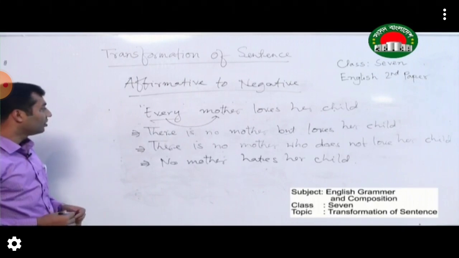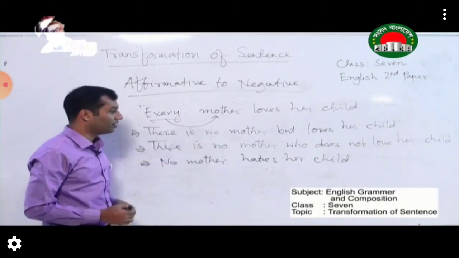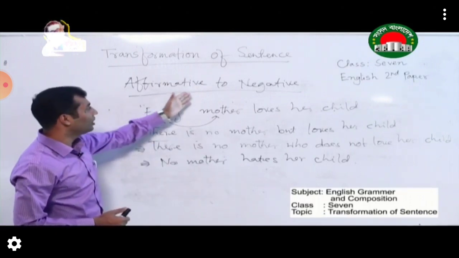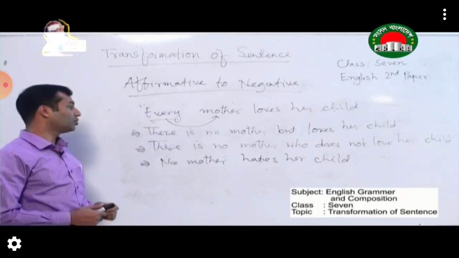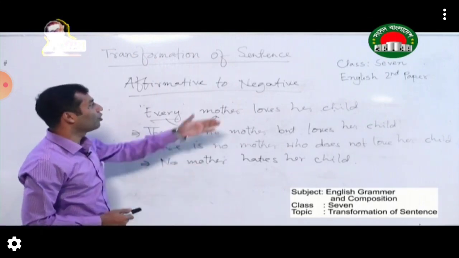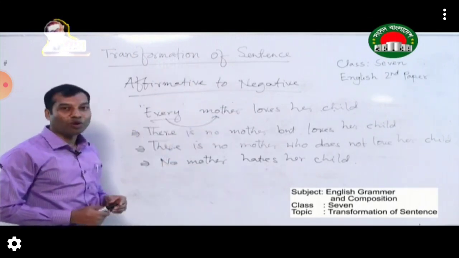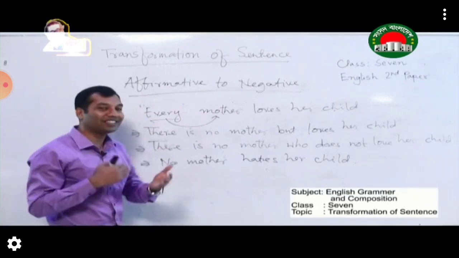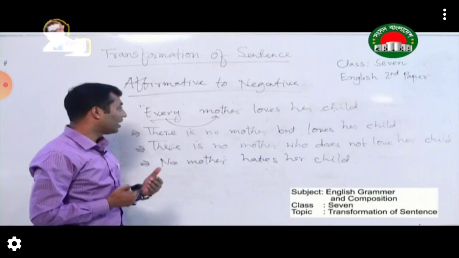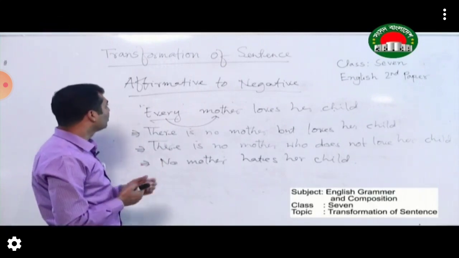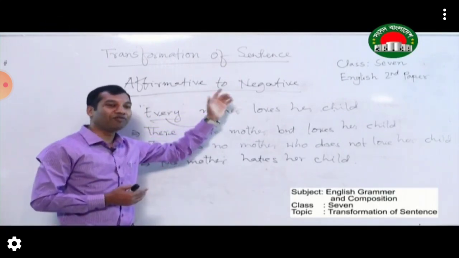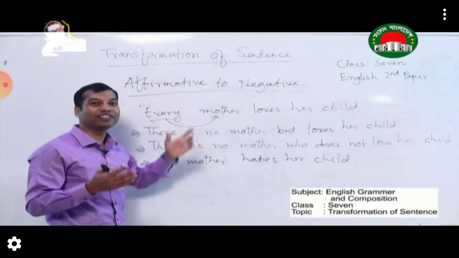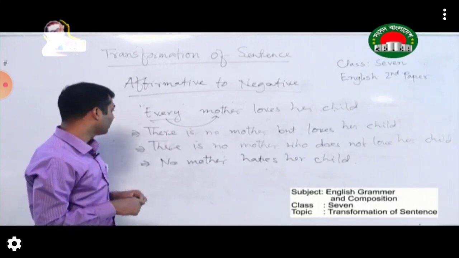You may think, so why will you learn these three ways? You must know the three ways because you are learning from affirmative to negative, but you can also be asked to transform the sentence from negative to affirmative. What I am talking about, the rules from affirmative to negative, remember, all the rules are just vice versa. I am just talking about from affirmative to negative, and every rule is just the same and opposite for negative to affirmative. That is called vice versa.